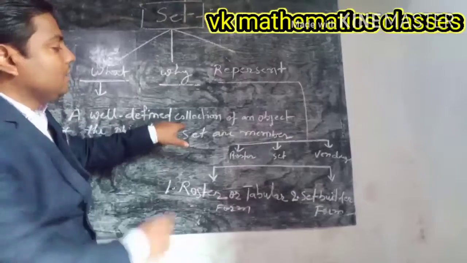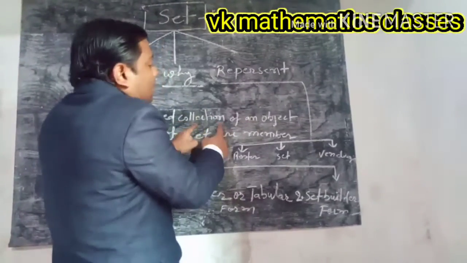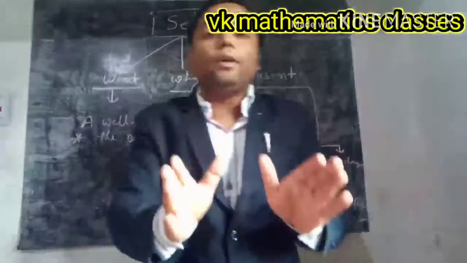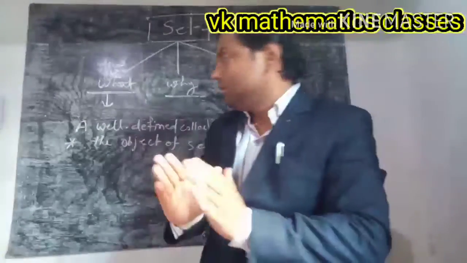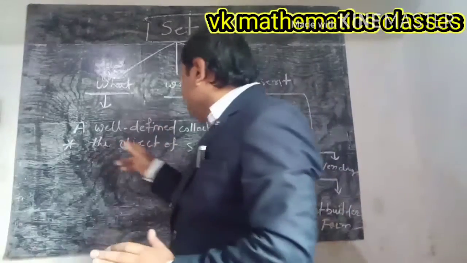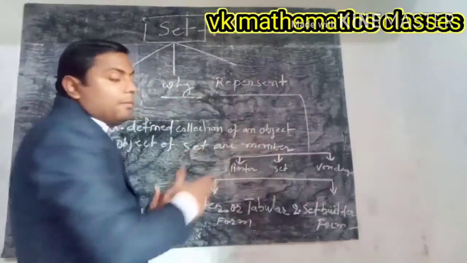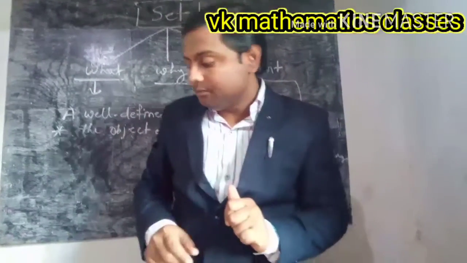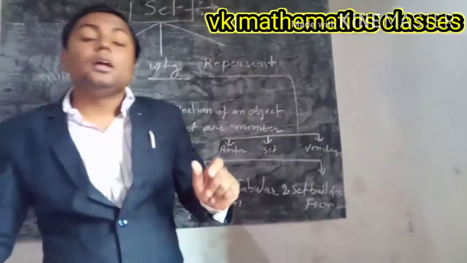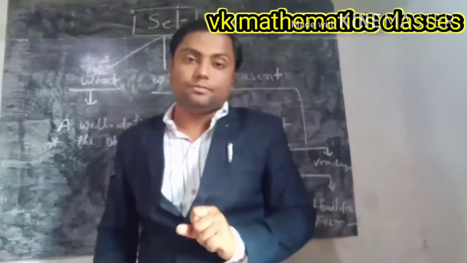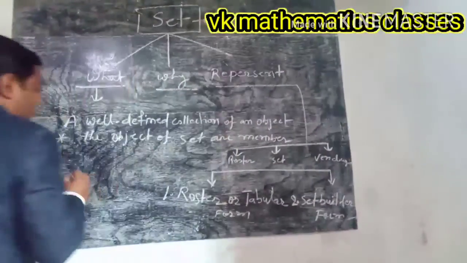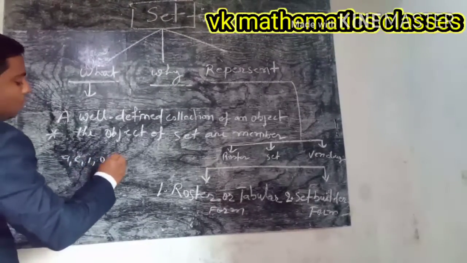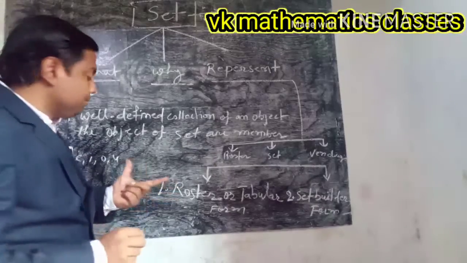A well-defined collection of objects is called a set. The objects of a set are called members. For example, if we take the set of vowels, A, E, I, O, U, these are vowel letters.